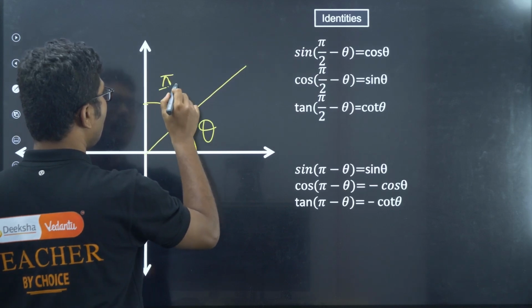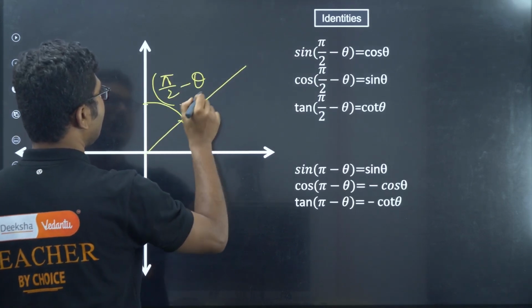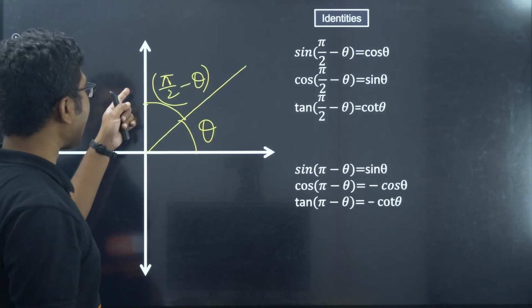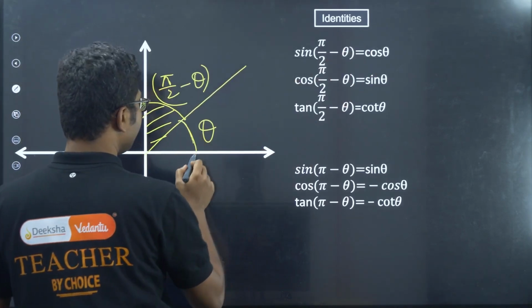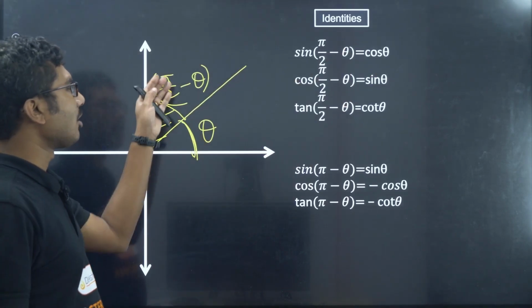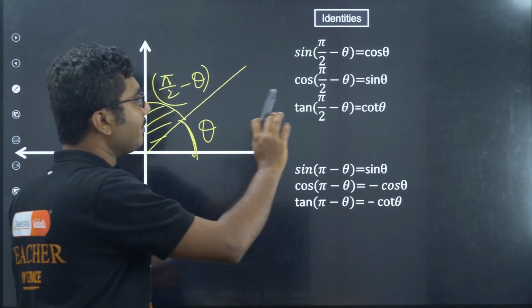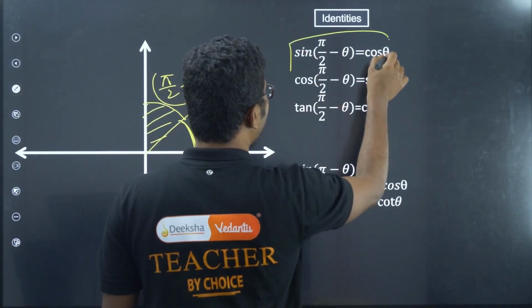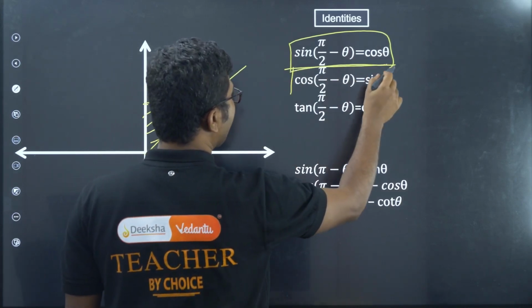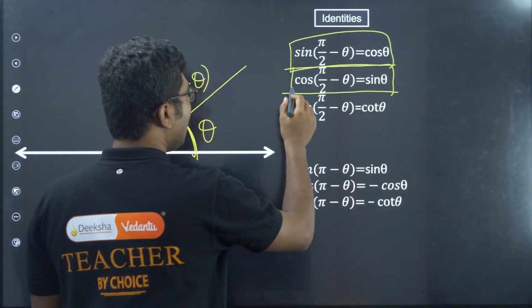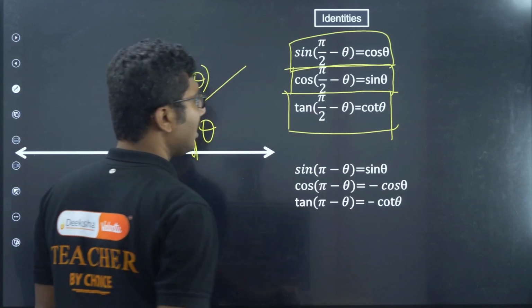So if you want to find sine of this angle, then you have to find cos of this angle. So basically they are complementary angles. In case of complementary angles, sin of pi by 2 minus theta is just cos theta. Cos of pi by 2 minus theta is sin theta, tan of pi by 2 minus theta is cot theta.